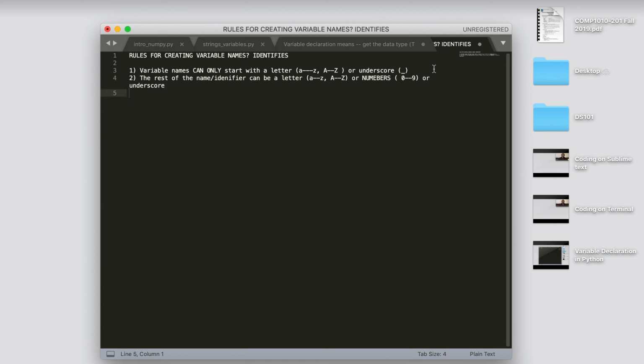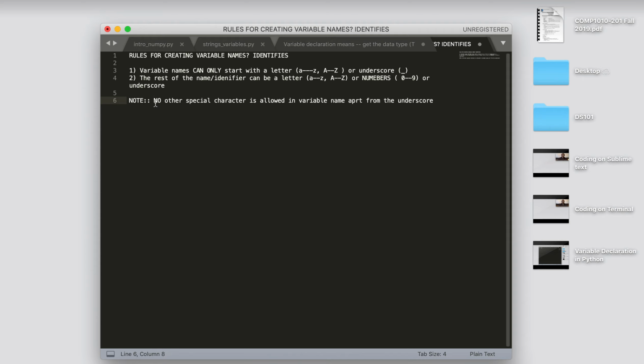So what does that mean? Note here, no other special character is allowed in a variable name apart from the underscore.